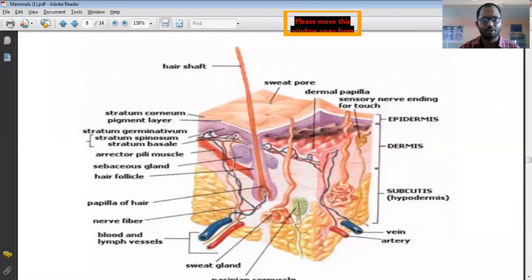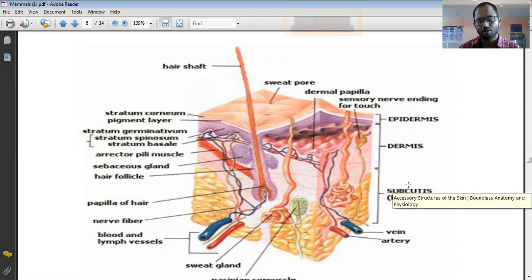Again, you can see on your screen, this is the section of the skin. Here you can see the hair shaft, the presence of hair. This is a very important characteristic of the mammals. Then sweat pores are there on the skin. There are some sweat pores from where the sweat is coming. And in the sweat there are different chemicals, and with the help of these chemicals, the bacteria are wiped out.